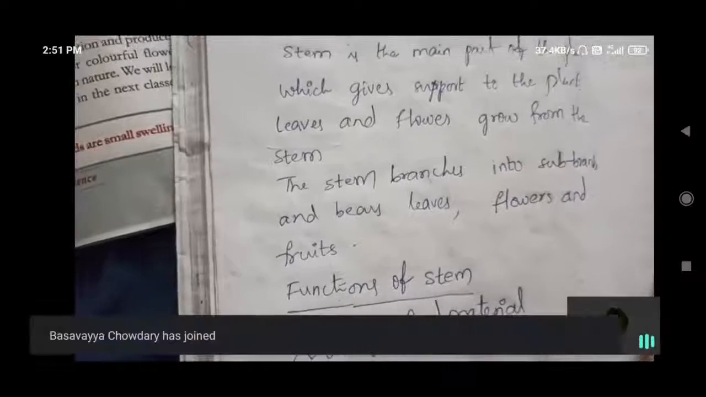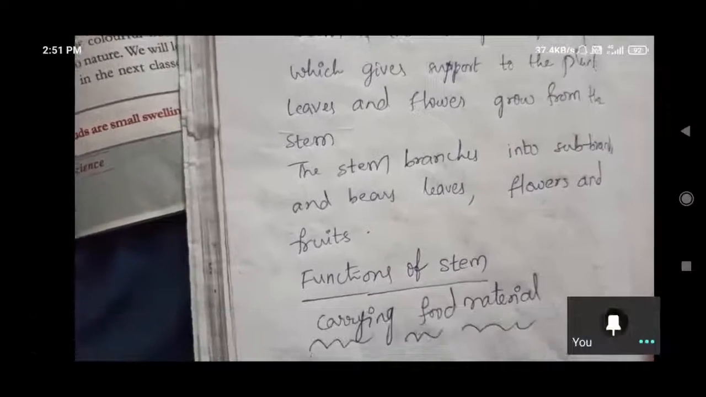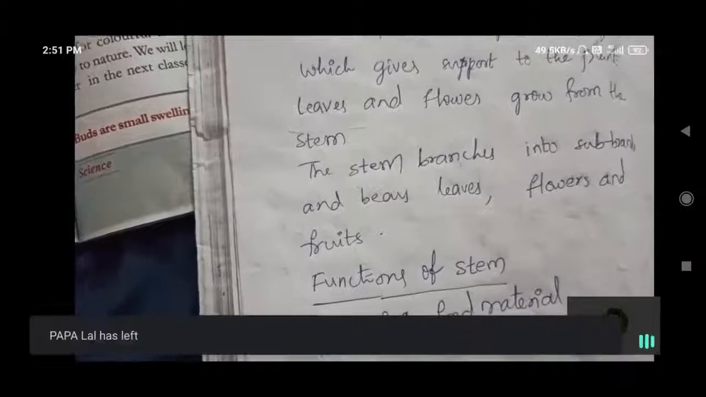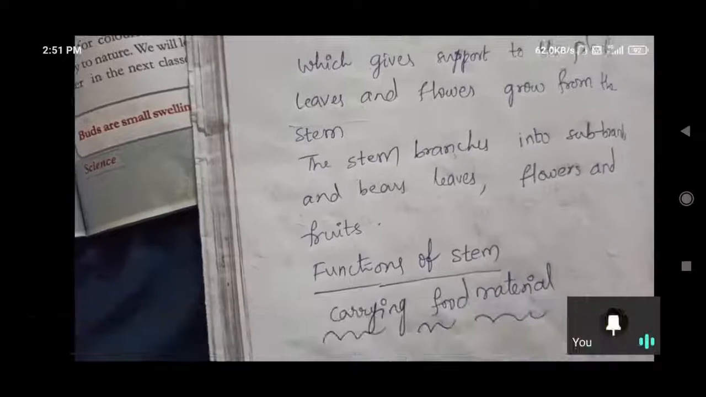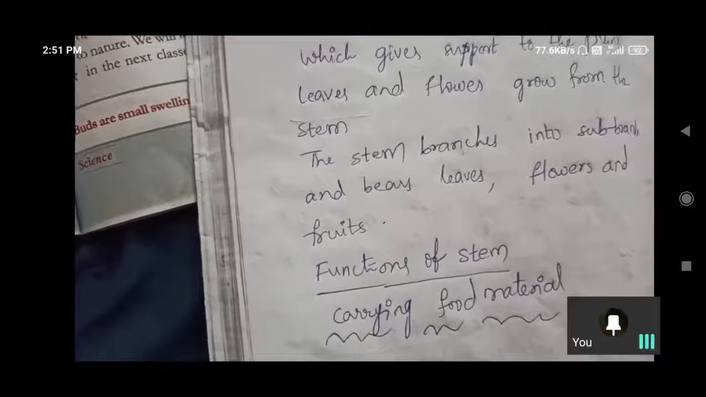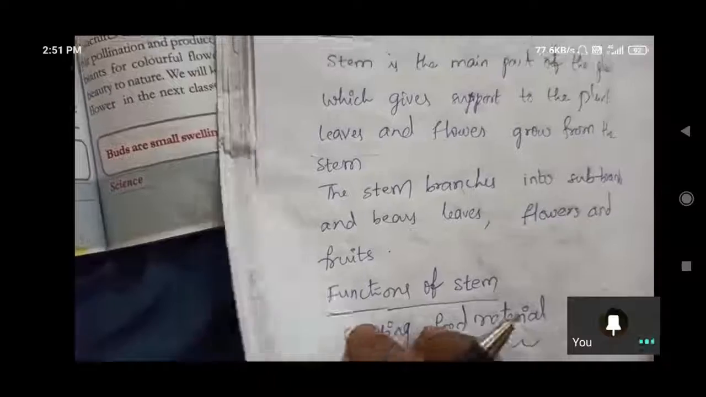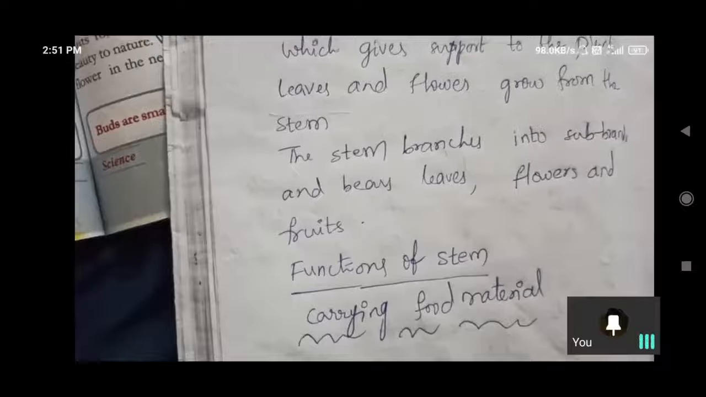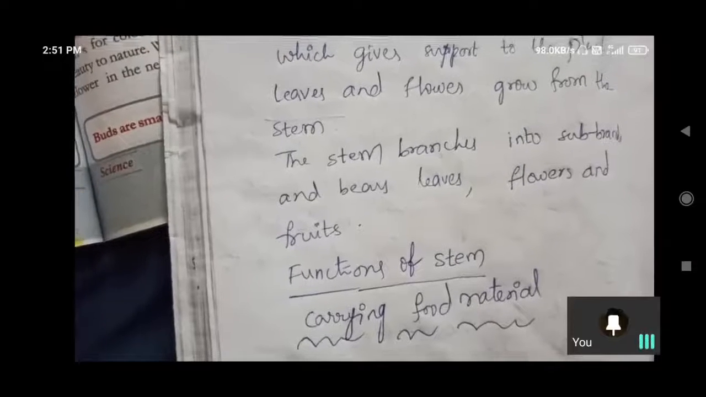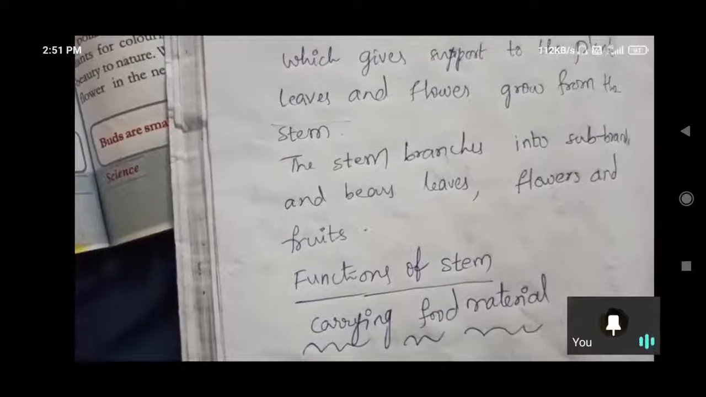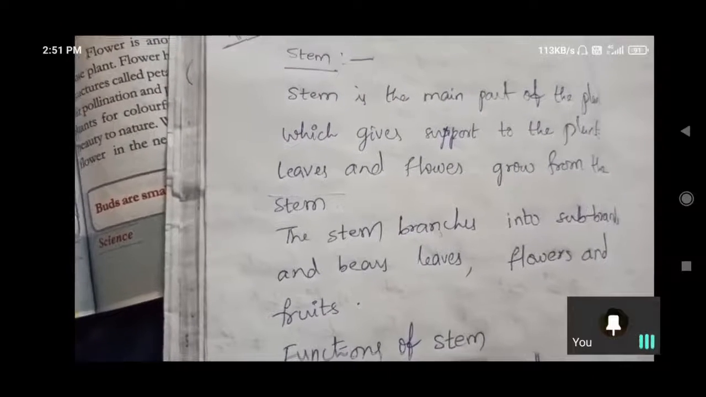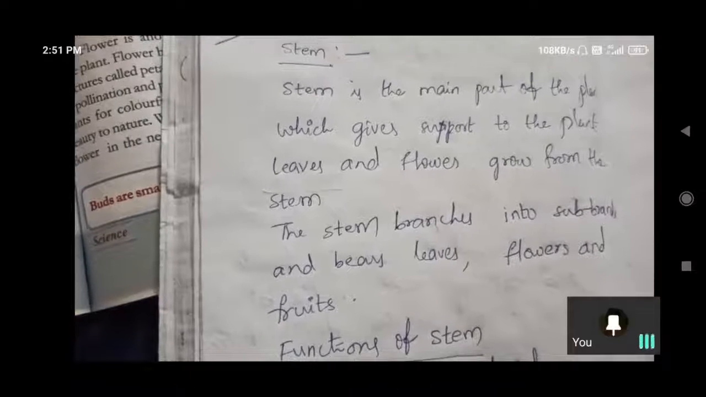In that manner we can understand the stem is also carrying food material, because the stem is connected from the roots. Inside the stem, xylem vessels and phloem vessels are there. Xylem vessels carry water and nutrients from the soil to all parts of the plant. Afterwards, food is prepared in the leaves. Stomata are there, chlorophyll is there. Due to that, carbohydrates are generated. Oxygen will enter into the atmosphere through the leaves.